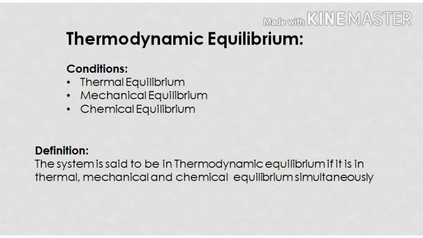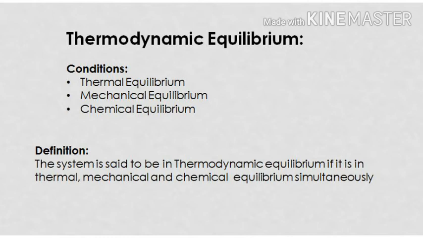And the third and last is chemical equilibrium. Chemical equilibrium says that within a system there should not be any chemical reaction taking place while we are observing that system. For example, if there is combustion of fuel taking place in a cylinder or in an engine, during this combustion the fuel energy gets converted into heat, so we cannot say that it is in equilibrium.